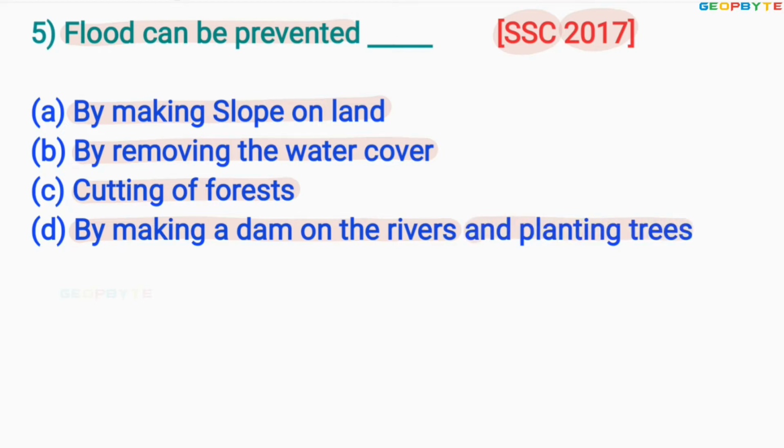Dear friends, option D is absolutely correct. The flood effect can be controlled by arranging dams across the rivers and planting a number of trees.